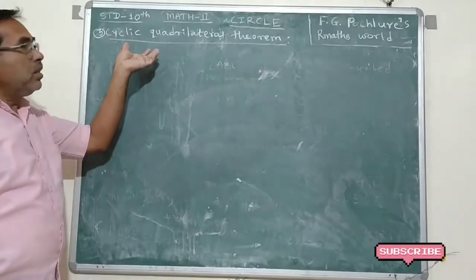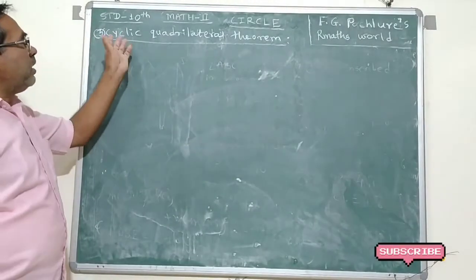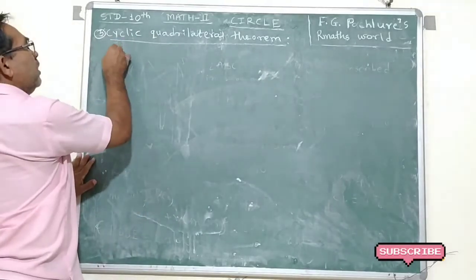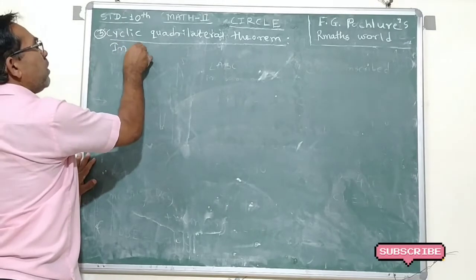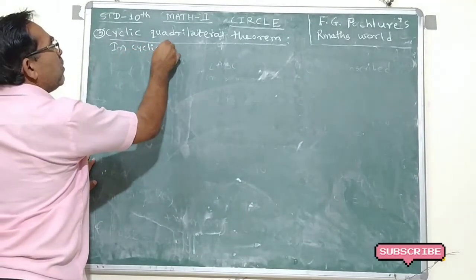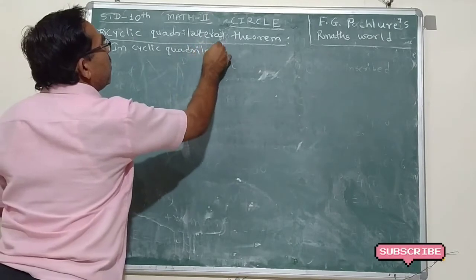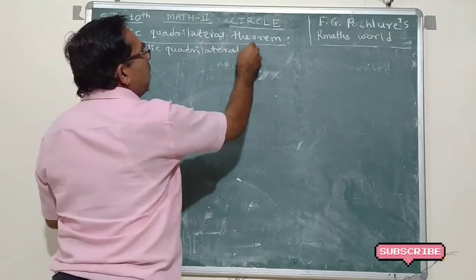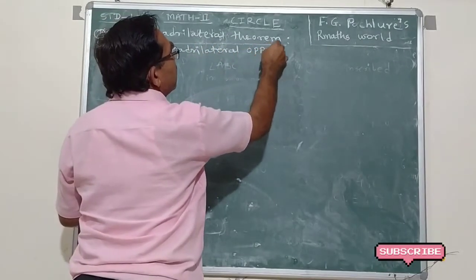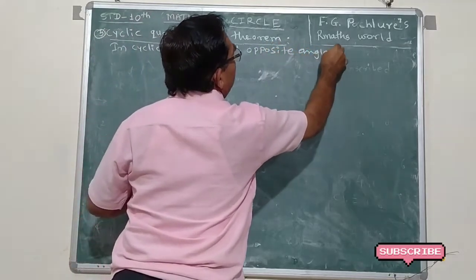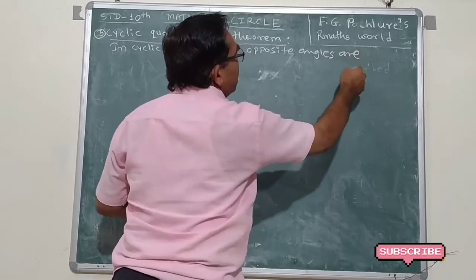Then we see the cyclic quadrilateral theorem. A corollary of this inscribed angle theorem is the cyclic quadrilateral theorem. The corollary is that in a cyclic quadrilateral, opposite angles are supplementary.